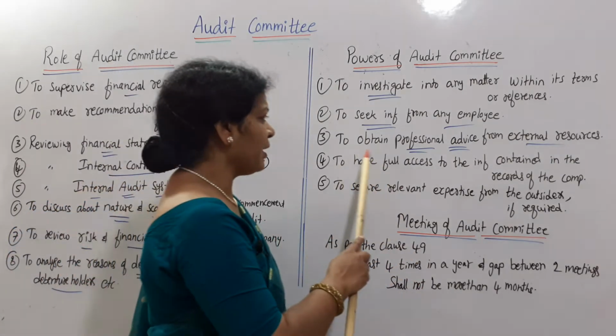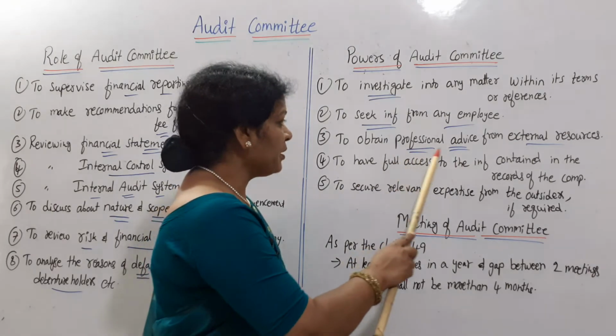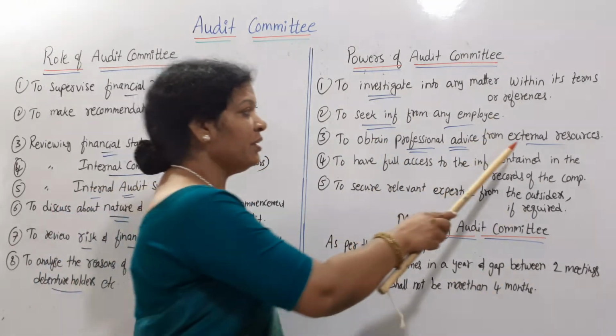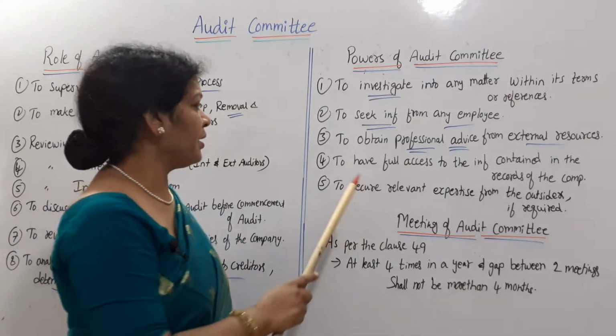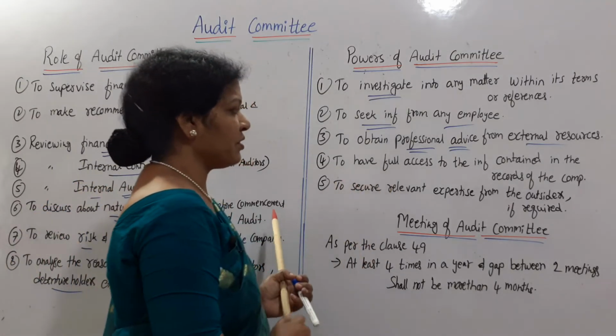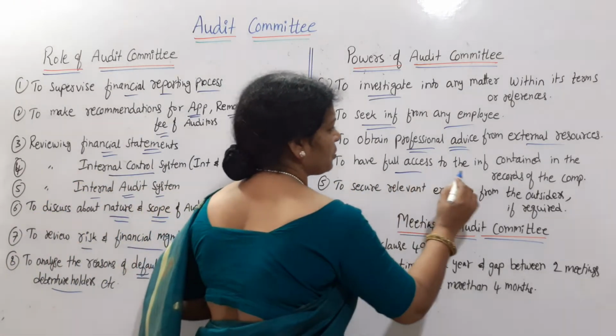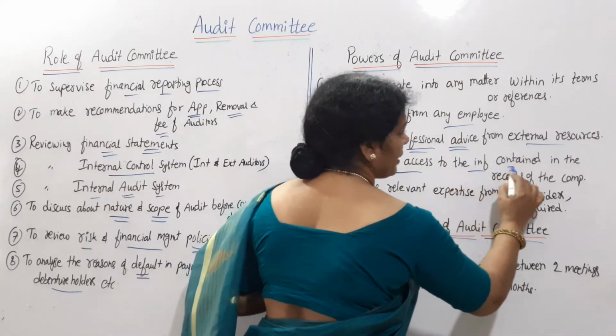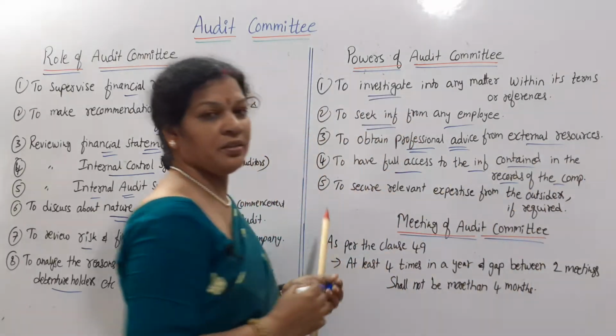So in that way, they have the power to obtain professional advice from external resources, and also to have full access to the information contained in the records of the company.